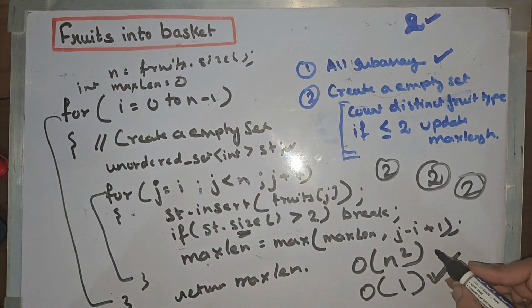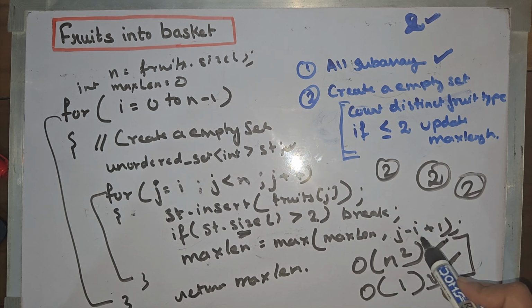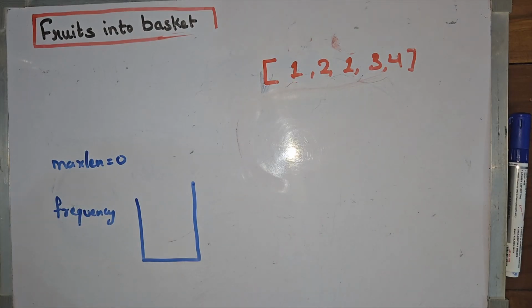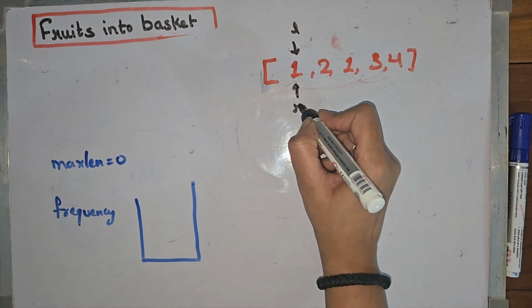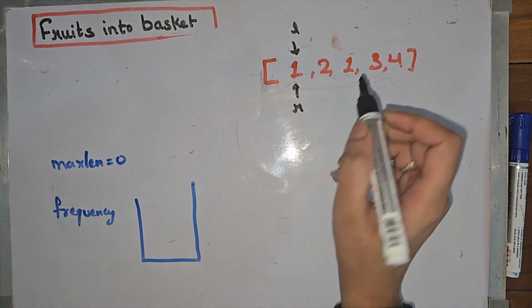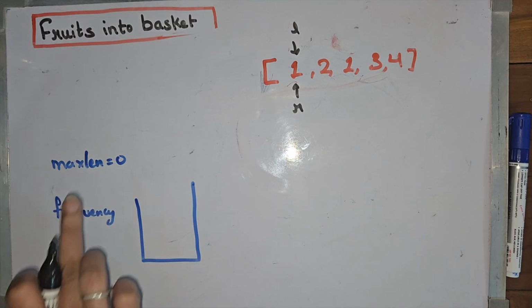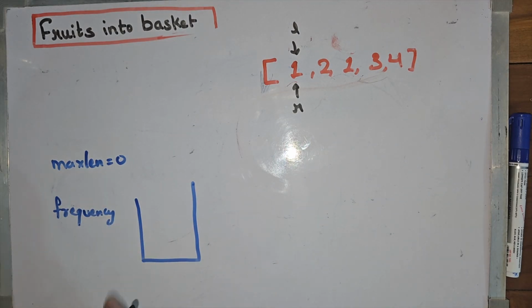We know that this is taking order of n square. So the interviewer will ask, can you optimize this? So now let's think of it. If we solve this with sliding window, we will have a left pointer and a right pointer. Initially the window has only 1. We have max length as 0 initially and the frequency map is empty.